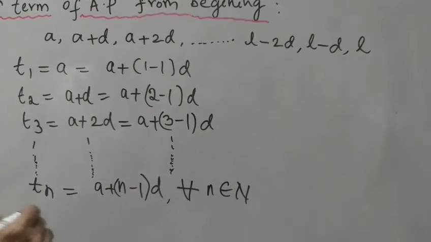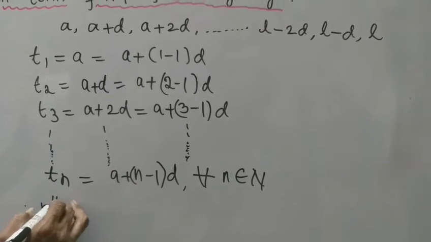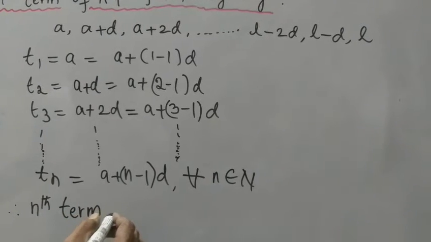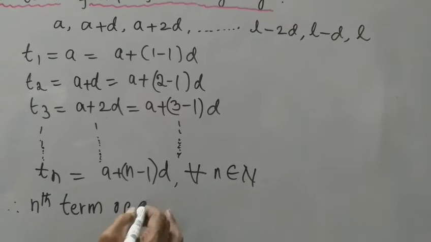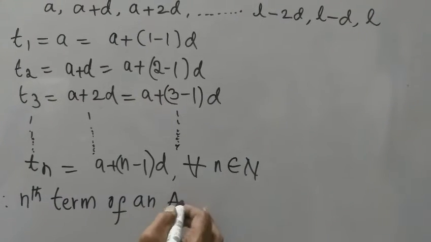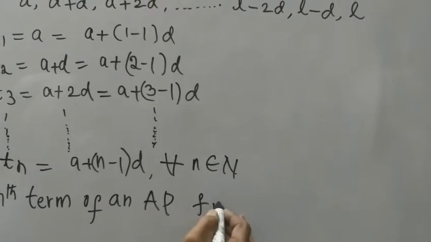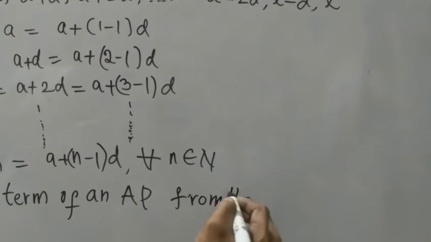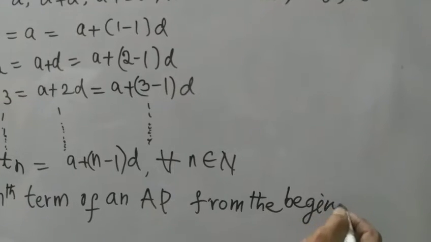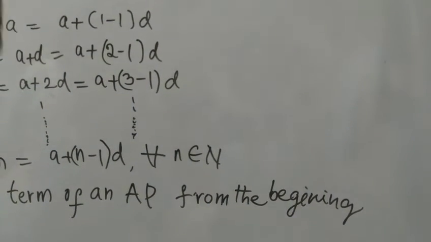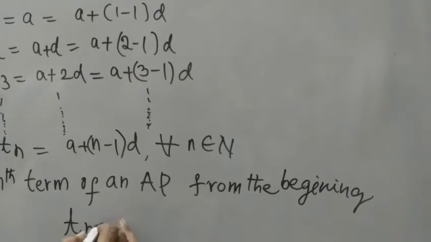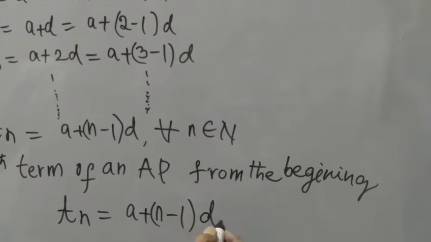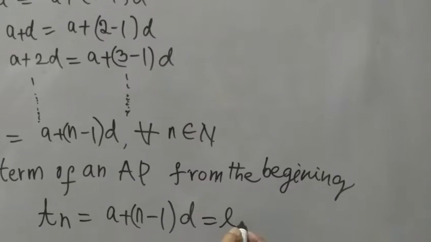So therefore, the nth term of an arithmetic progression AP from the beginning, Tn is equal to A plus n minus 1 into D. This is also equal to L, the last term.